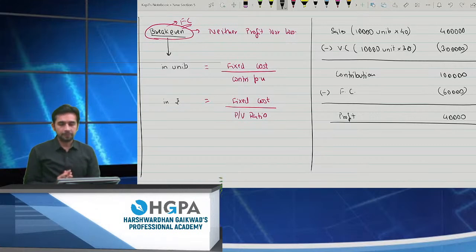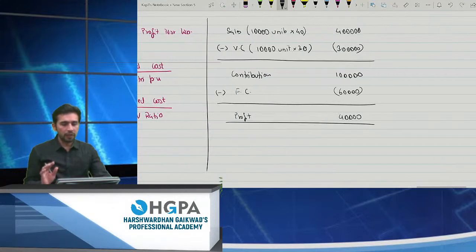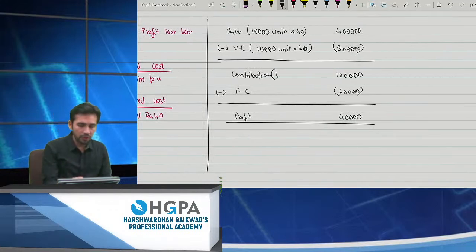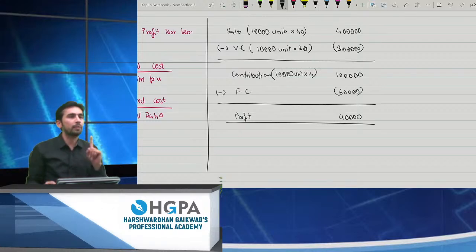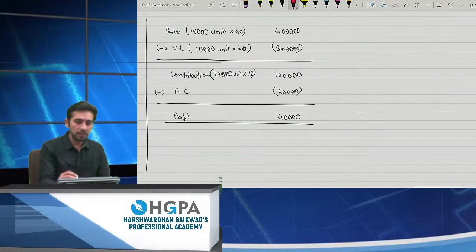Okay, fine. Now, if I ask you, what is my break even? First of all, please tell me how did I calculate contribution? So I can say 10,000 units at rupees 10. Obviously, 40 minus 30 is 10. I'm earning 10 rupees contribution per unit, right? Okay. Now, how do I calculate break even in units? It is fixed cost divided by contribution per unit, right?